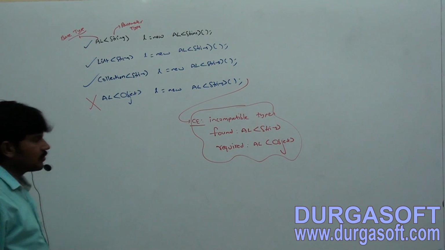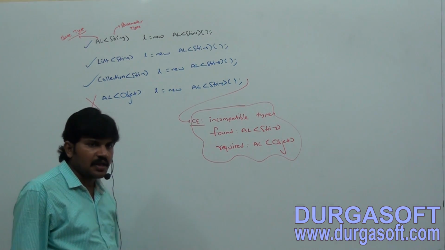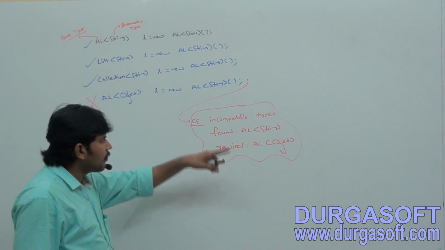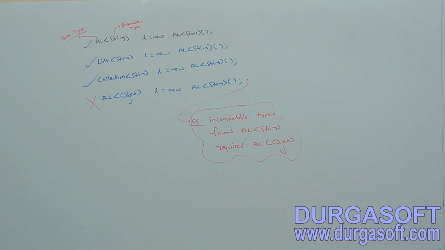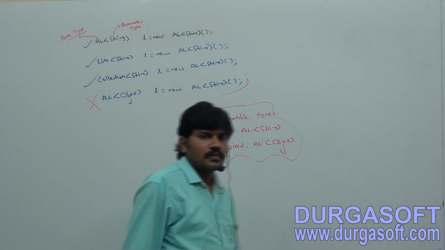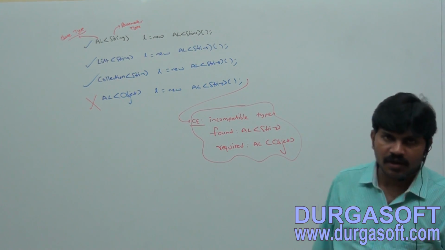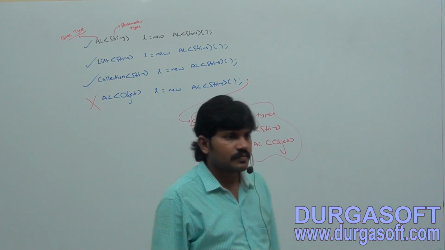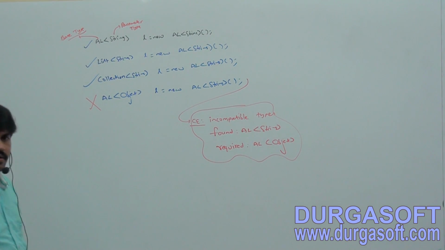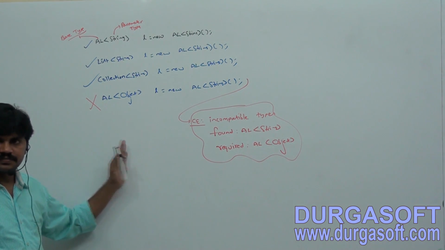Can you tell what will happen? We are going to get a compile time error saying incompatible types: found ArrayList of String, required ArrayList of Object. Clear for you people anyway.